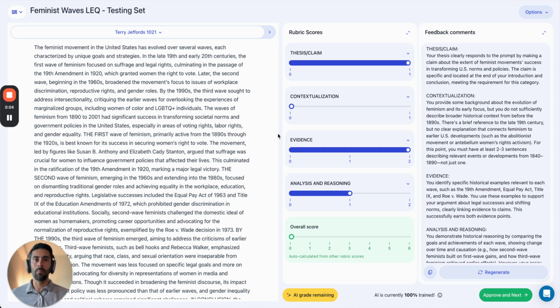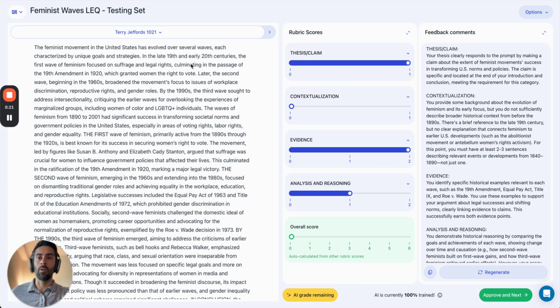So when you are calibrating your AI assistant, it will learn and adapt to the scores and the feedback that you leave. So as you edit the feedback and the scores, the AI is going to adapt to you and calibrate with you. But there's an even easier way to do this if you notice something while you're grading that you really want the AI to stick to. So here's an example of that.